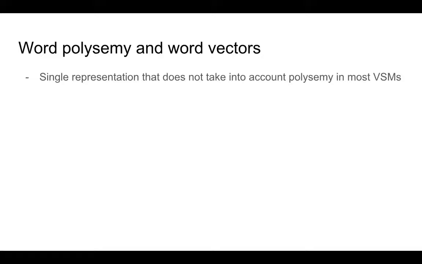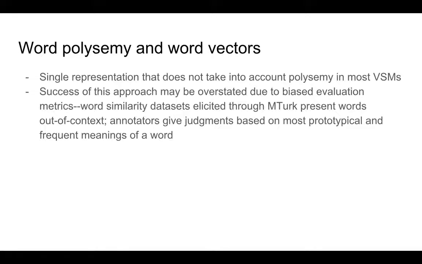Unfortunately, most VSMs provide only a single representation for a given word form and do not take polysemy into account, and the success of this assumption might also be overstated due to the fact that most evaluation metrics in the form of word similarity datasets elicit human judgments by giving them these words out of context.